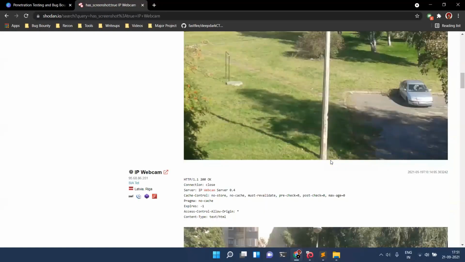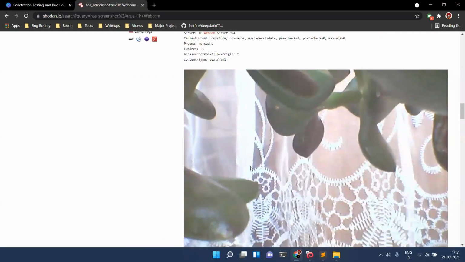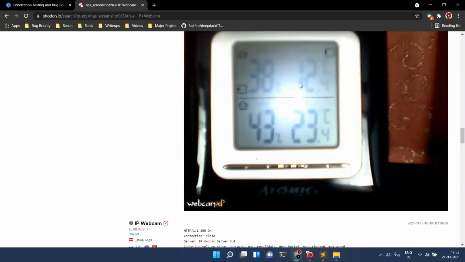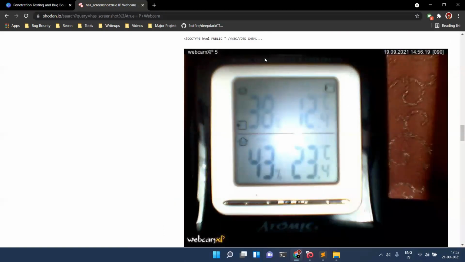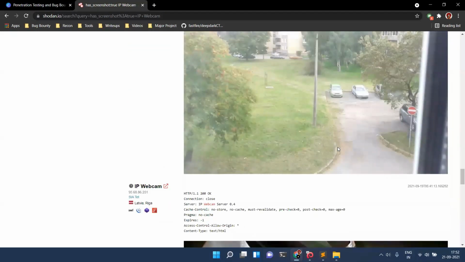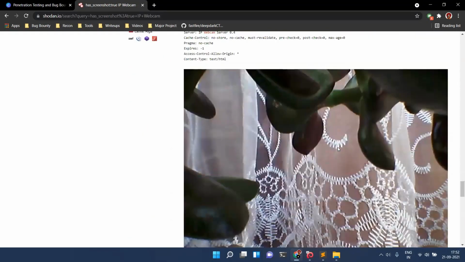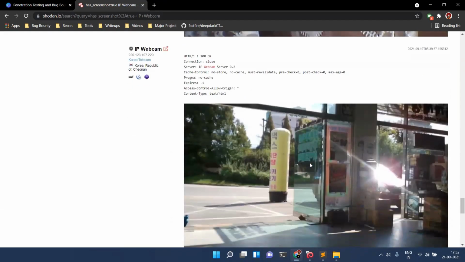This is the same, I guess. This is also the same. See, this is another camera. This is another camera. It's some 38.3. I guess someone is checking out someone's temperature. See, another one. So these all are publicly accessible. This is some China or Japan, I am not sure. Korea, Republic of, Cheonan.